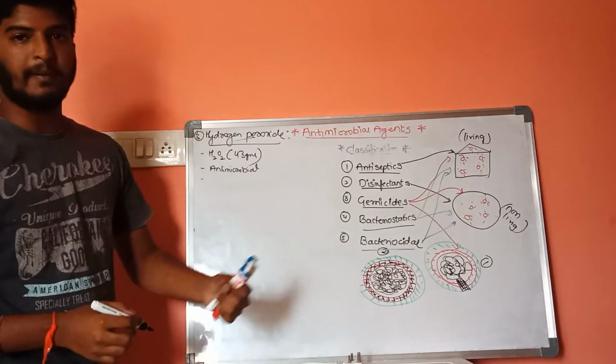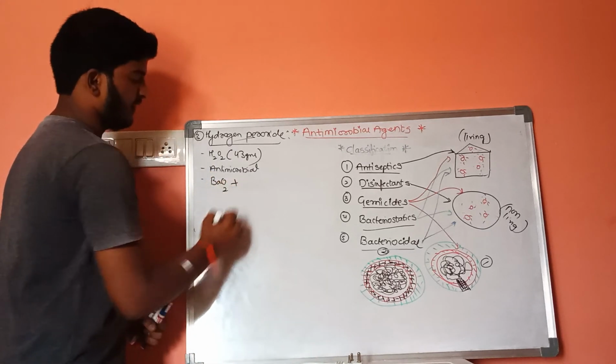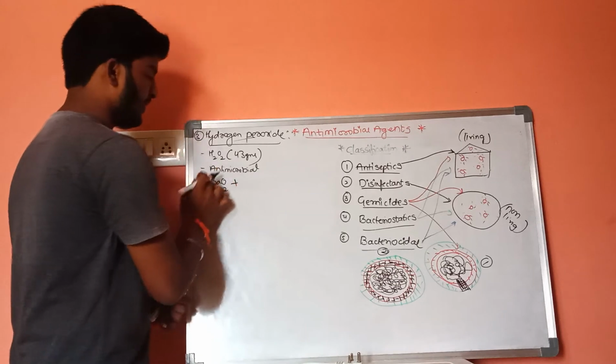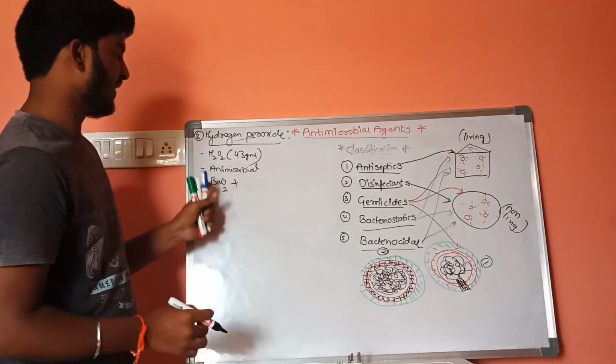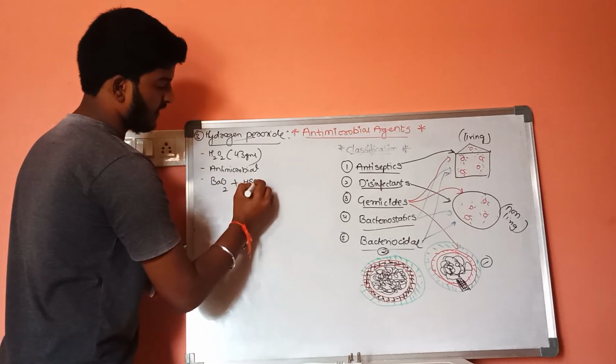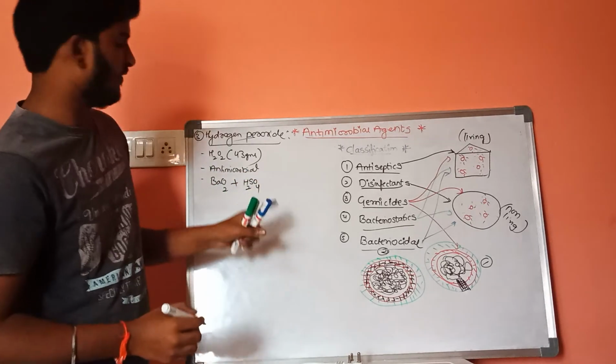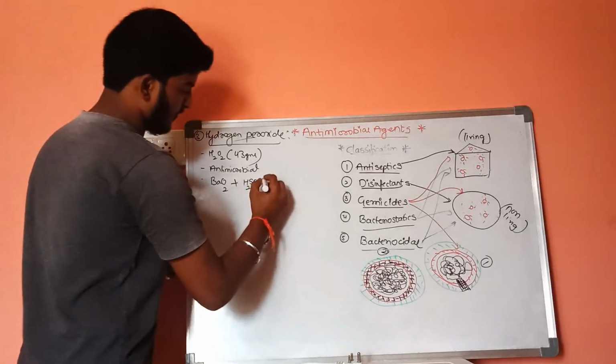If we discuss the preparation, barium peroxide will be added in ice cooled water. Now keep it aside. Now take sulfuric acid. This sulfuric acid will be mixed with ice cooled water and combined with these two materials.